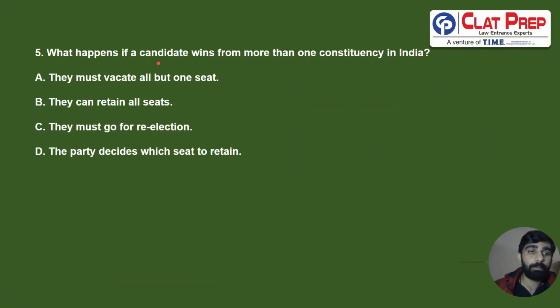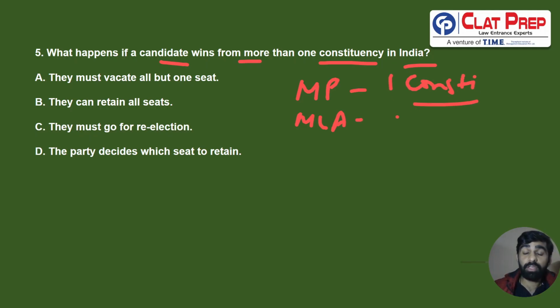Next question. What happens if a candidate wins from more than one constituency in India? So a member of parliament or a member of legislative assembly can only represent one constituency. So in case he gets elected from 2 constituencies, obviously he has to vacate one of those 2 constituencies. So they must vacate all but one seat. He has the option to choose any of the constituencies, but he has to vacate the other. So correct answer for fifth is going to be A.